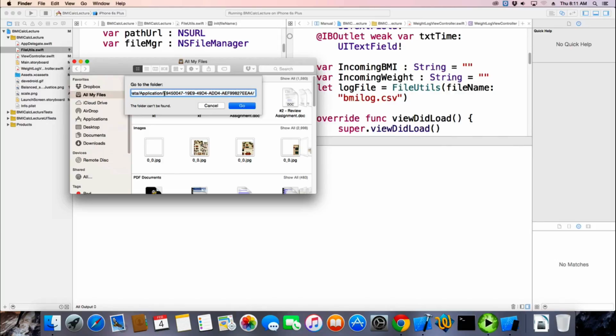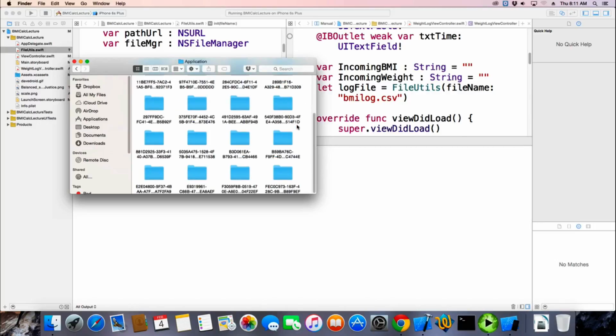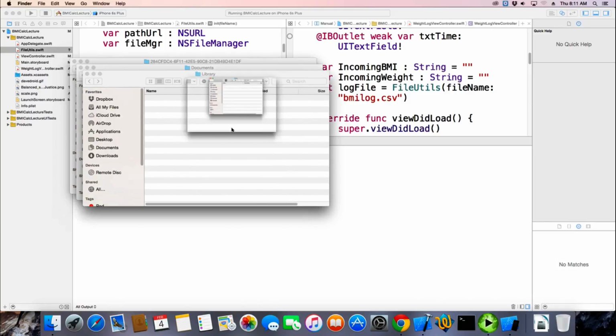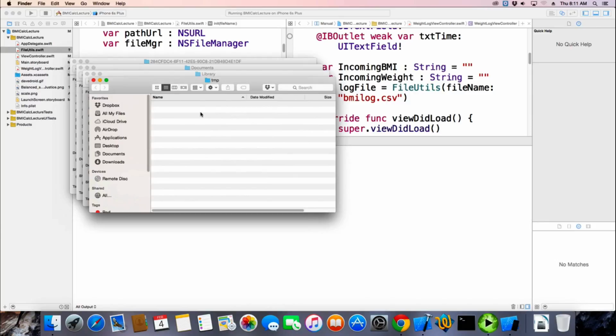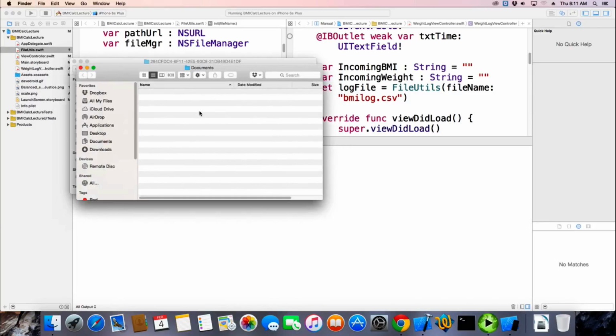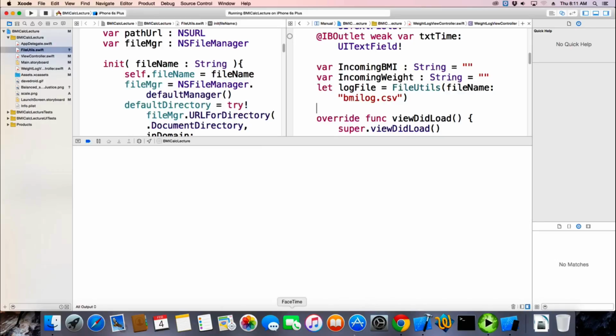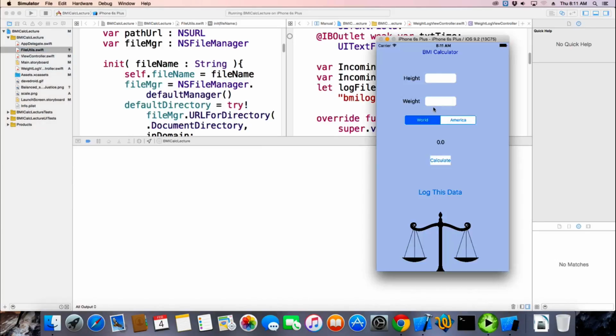So this application gets a new unique identifier every time I build it. So these are all the different times that I ran it. And each of the apps comes with these folders that I can play with. So that's why I ended up printing it, so I could see it every time and I could look at the file.